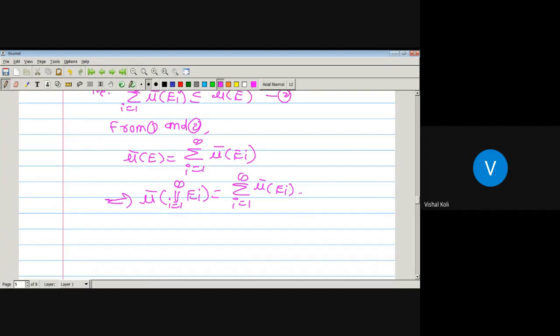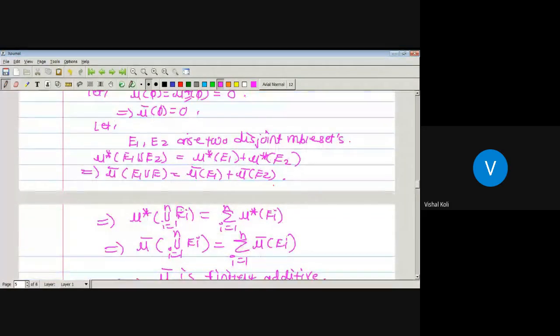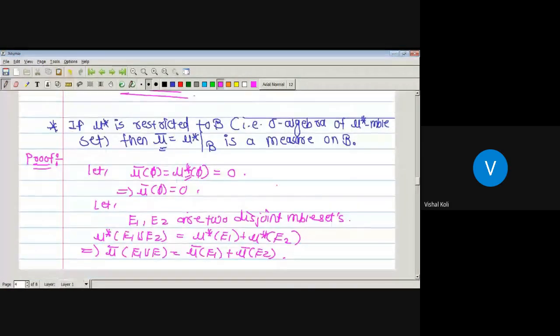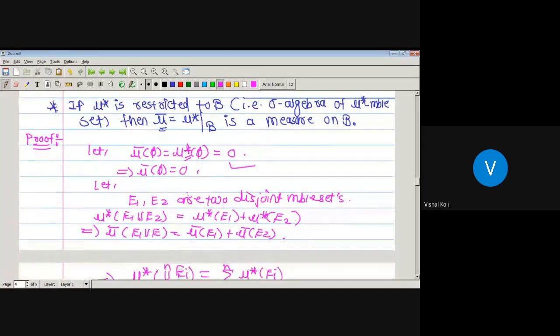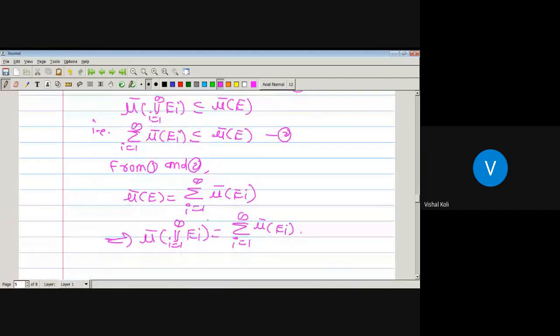But here we have to prove that mu bar is a measure on curly B, and mu bar is a measure on curly B whenever mu bar of phi is equal to 0 and it is countably additive. So first we have proved that mu bar of phi is equal to 0, and the second property is that mu bar of the union over i from 1 to infinity of Ei is nothing but the summation over i from 1 to infinity of mu bar of Ei whenever Ei is a sequence of disjoint measurable sets.